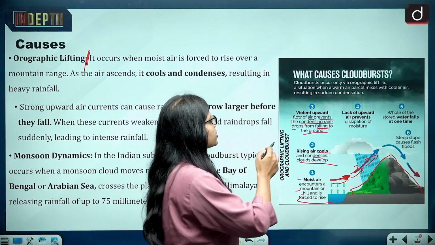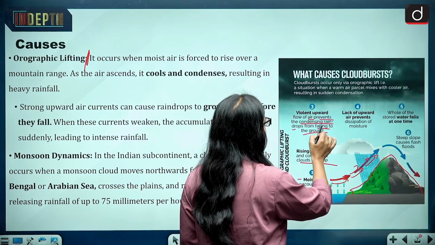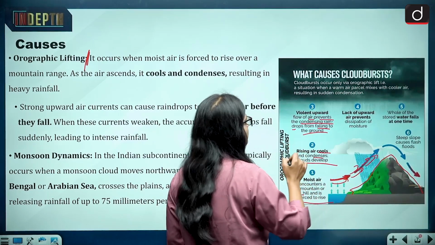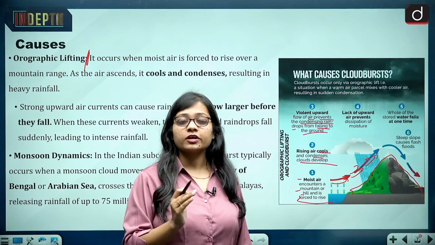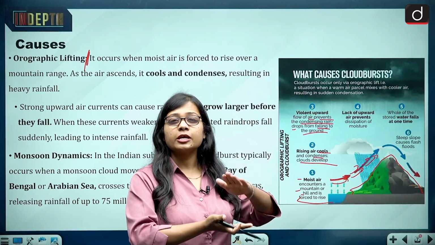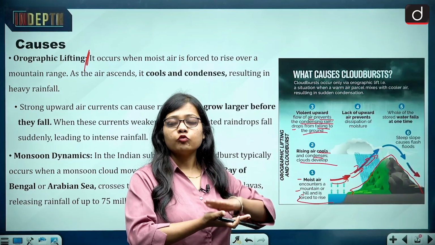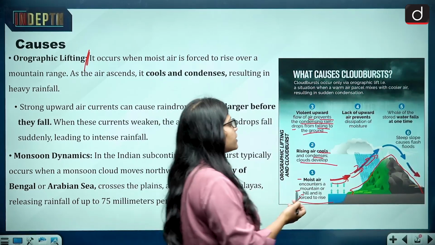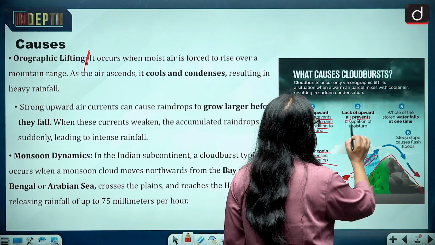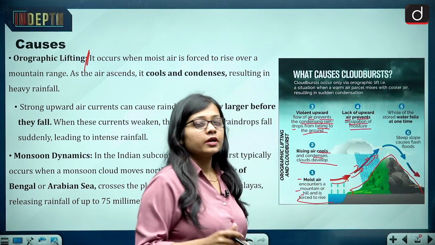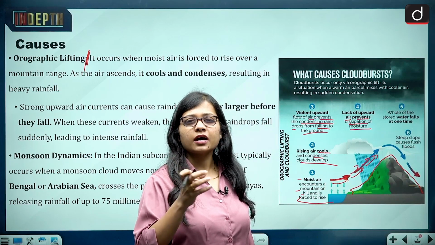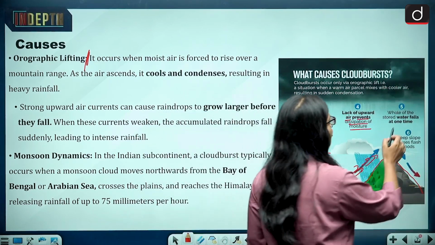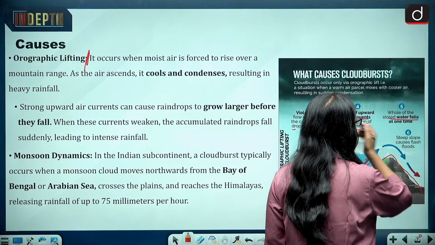because of the formation of the clouds and the flow of the air, many a times the precipitation does not take place, and the cloud keeps on holding the water under it, and then the lack of upward air prevents dissipation of moisture, and the moisture content keeps on developing inside the cloud, and then the whole of the stored water falls at one time.